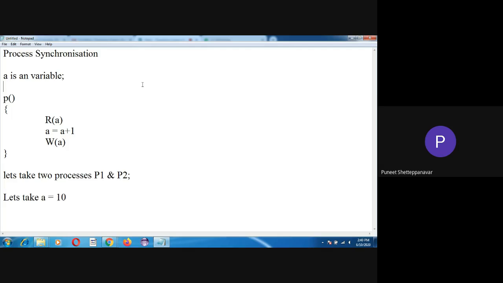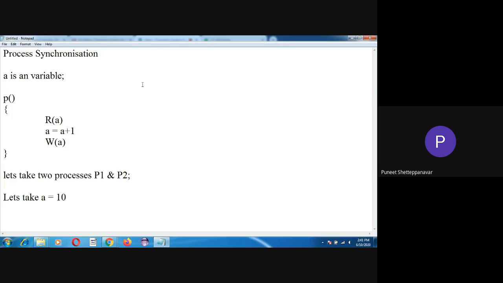Let me take two examples. Let me take an example where P1 is a process, P1 is system number one which is going to give the print, and P2 is system number two which is going to give the print.